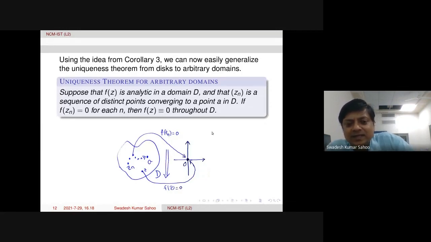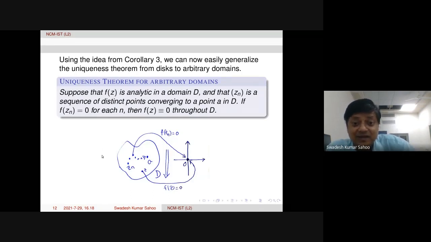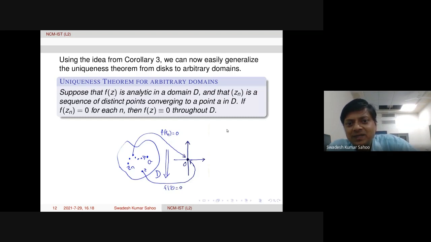So this answers the question asked yesterday. If we take the sequence of points not converging to the center of the circle, but converging to some other point in the circle, then also this theorem is valid. So this uniqueness theorem for arbitrary domains actually gives the answer. Let us try to prove this. The proof is not difficult, but we can see.